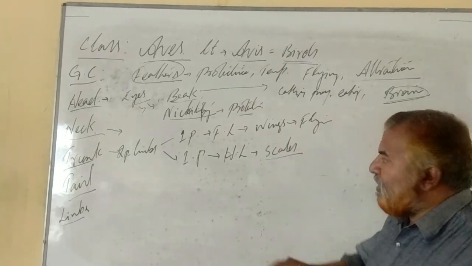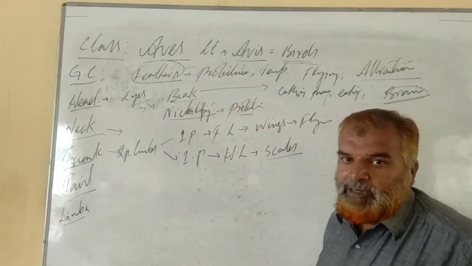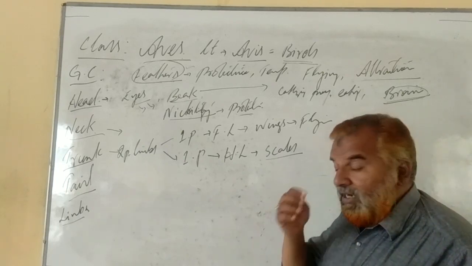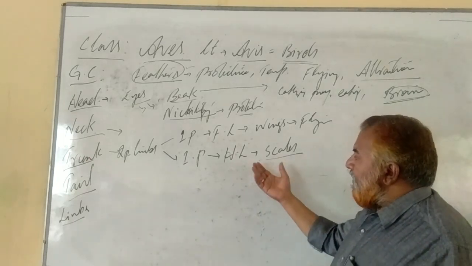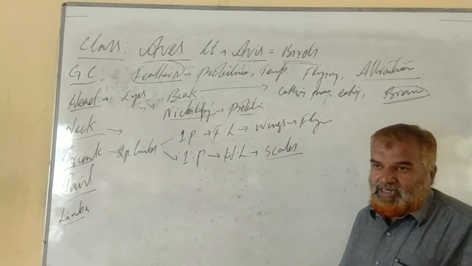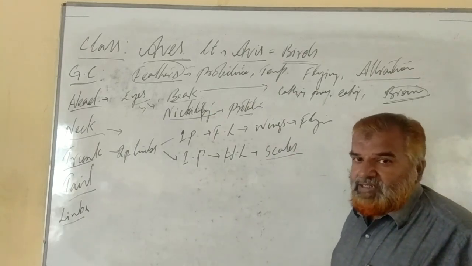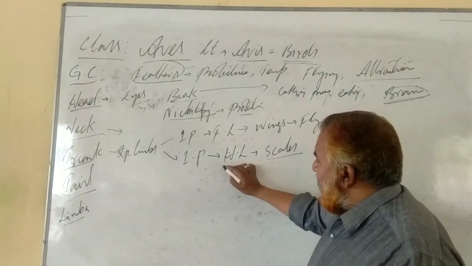scales. Though the exoskeleton here is covered by feathers, that is a characteristic feature. It is the connecting link between reptiles and birds, because in reptiles the complete body is covered by scales. Here the hind limbs of the birds are covered by scales. It's a connecting feature between the class Reptilia and class Aves. Birds have scales on the hind limbs.